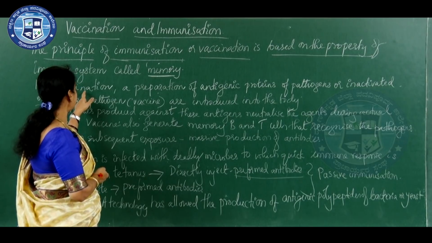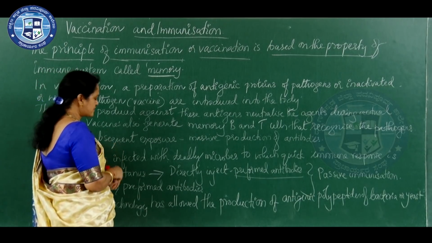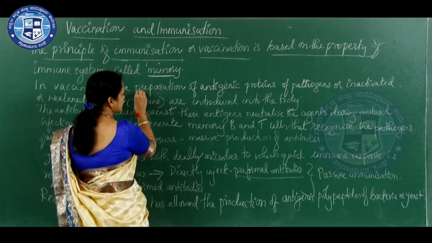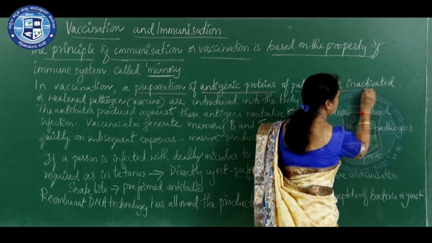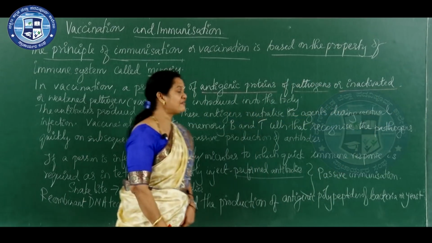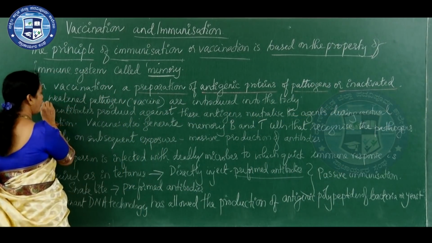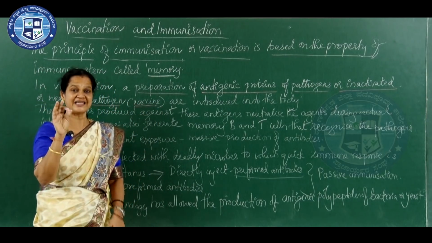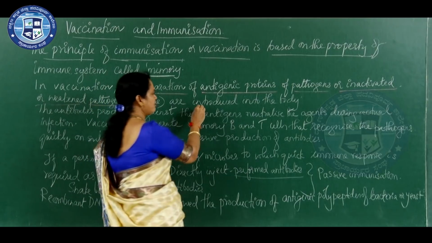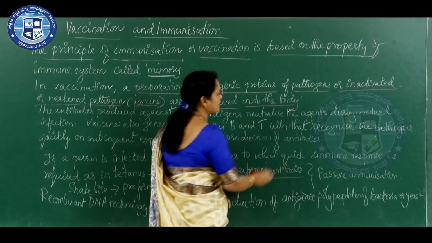And in vaccination, what is given? It is a preparation of antigenic proteins of pathogens, or inactivated or weakened pathogen, that is called vaccine, which is introduced into the host body, that is, into our body.